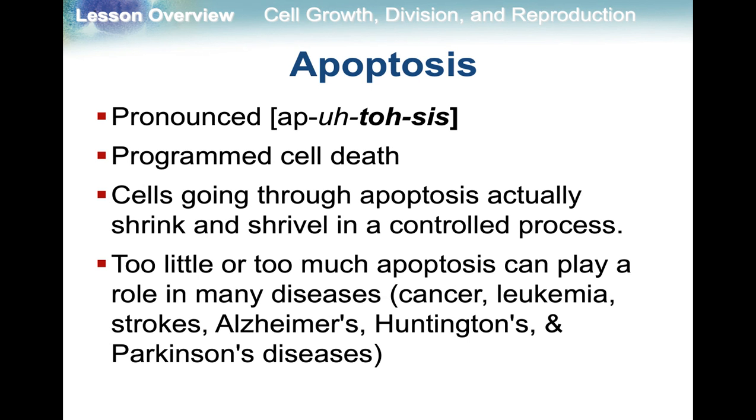Apoptosis is programmed cell death. You should have certain cells die off. It's a controlled process. We don't want too many dying off, and we don't want not enough. Too much or too little apoptosis is what results in many diseases. When we talk about Alzheimer's, Huntington's, and Parkinson's, what you have there is too much apoptosis. Too many cells are being killed. With things like cancer, too few cells are dying off, and it results in an issue.